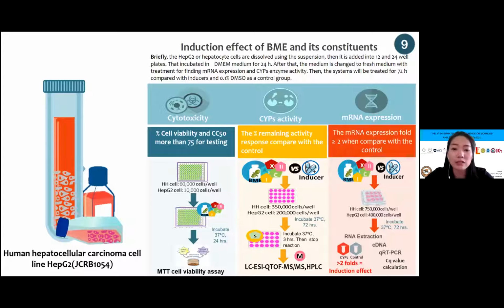For mRNA expression, HepG2 cells are treated by reference compound or extract for 72 hours. Trizol reagent is added to terminate the biotransformation and to extract the total RNA. Then the total RNA is converted to cDNA before being amplified by qRT-PCR. The PCR results are converted from Cq value and compared with the control. The result will be interpreted based on induction criteria when the values are more than twofold.